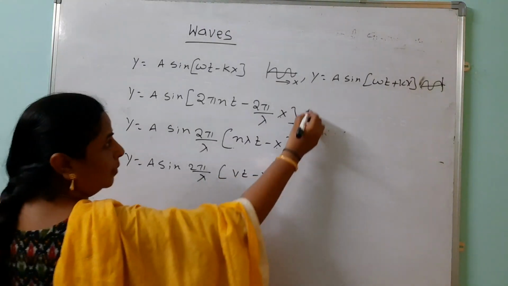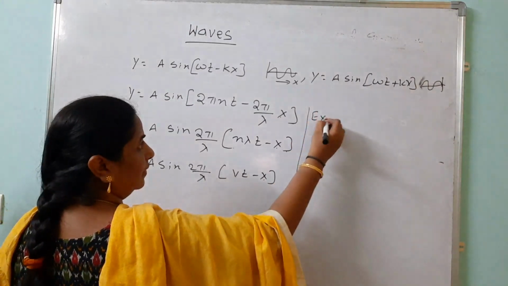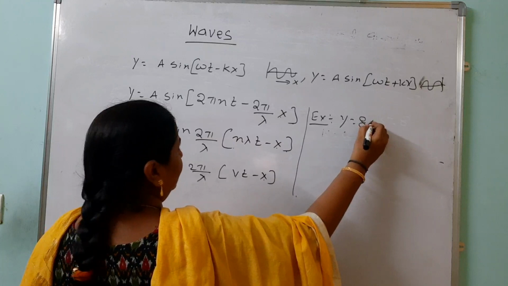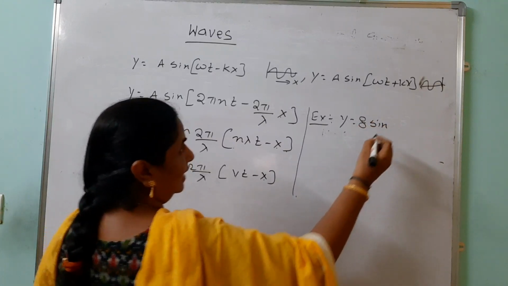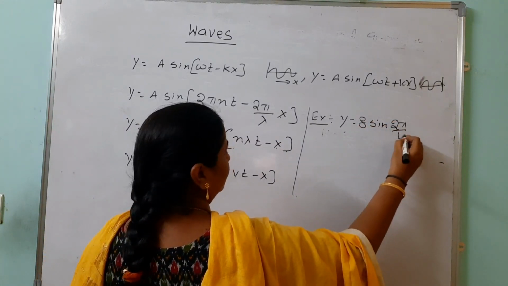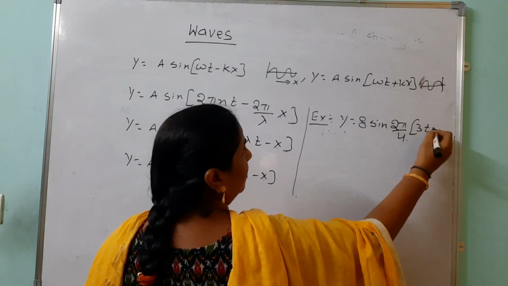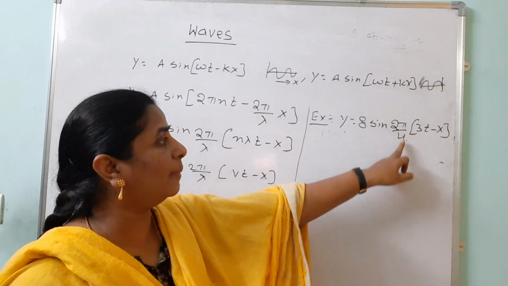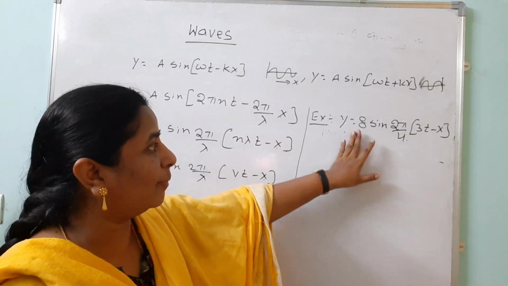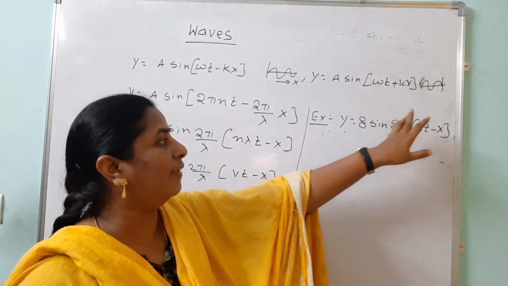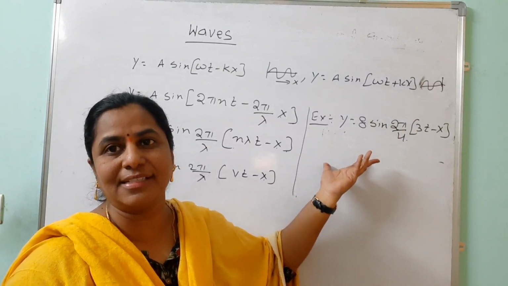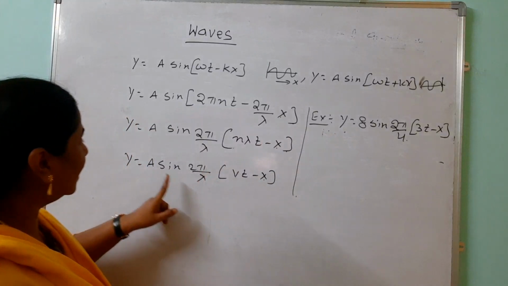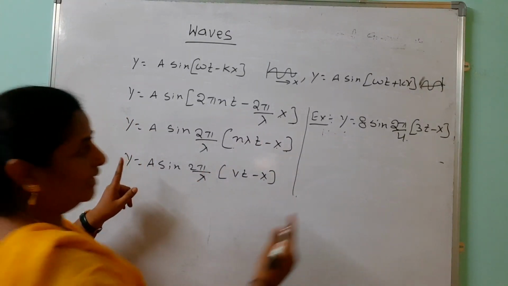Okay, suppose the problem is like this. Example: y equals 8 sin 2 pi by 4 into (3t minus x). Here only x is there and clearly 2 pi by 4 is there. So find the amplitude, wavelength, velocity. No need of doing any simplifications. When you compare these two, what you get: amplitude equals 8 meters.